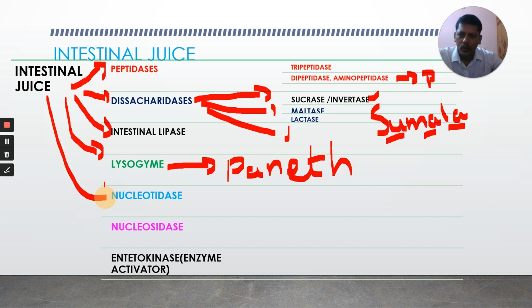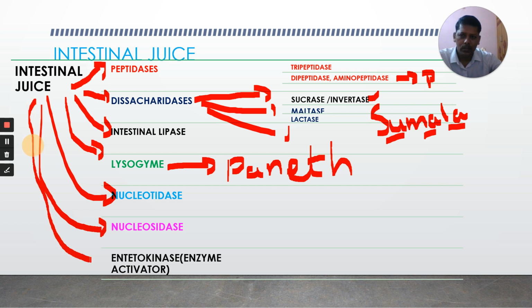Intestinal juice also consists of nucleotidase and nucleosidase. They act on nucleotides and nucleosides respectively. Intestinal juice also contains another very important enzyme, enterokinase, which was also asked in previous NEET exam, because several bits were asked from these digestive glands.